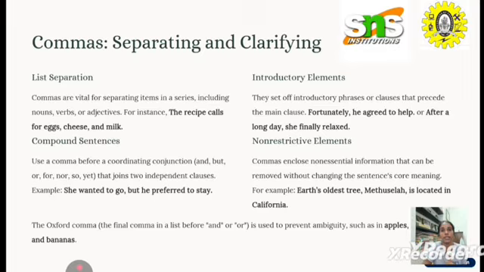Okay, and the next use of the colon is as part of a dialogue between two or more people. For example, Juliet colon, Romeo, Romeo, wherefore art thou? So here, if it is a dialogue form, we use a colon. Okay, so these are a few usages of commas and colons in punctuation.